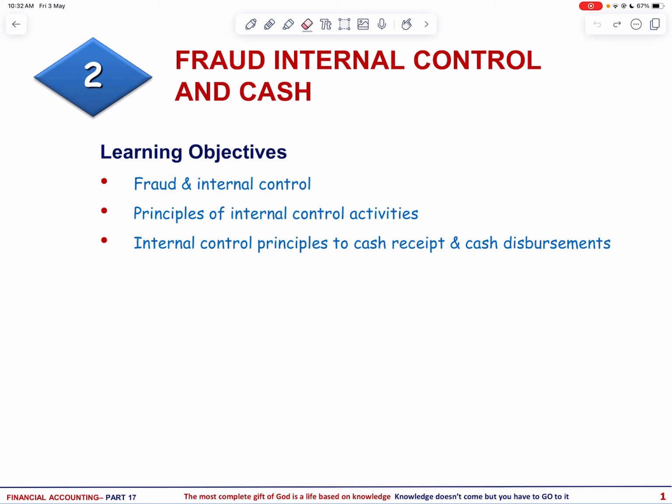In this video, we will solve exercises on fraud and internal control, principles of internal control activities, and internal control principles applied to cash receipts and cash disbursements.